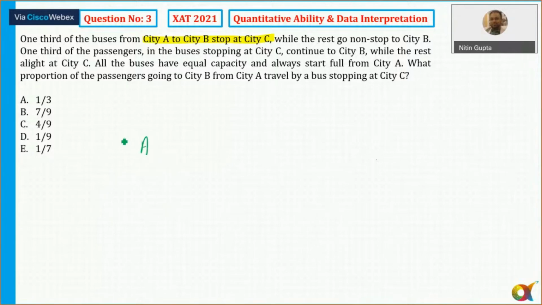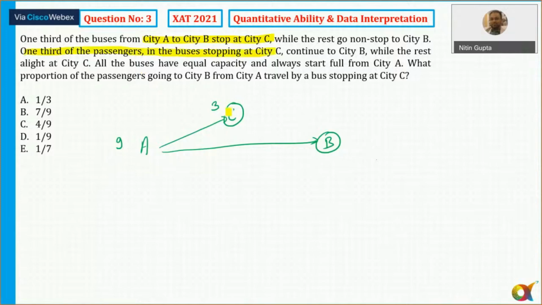So if I assume the total number of buses at A is 9, then 1/3 of the buses from city A to city B stop at C. So 1/3 of the buses means 3 buses stop at C. Out of 9 buses, 3 buses stop at C, and the remaining 6 go to B here.